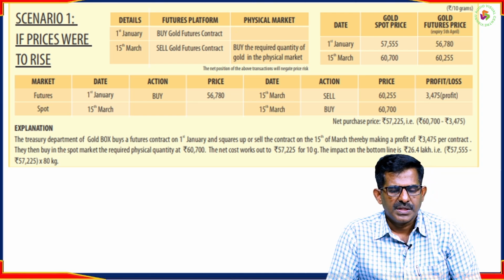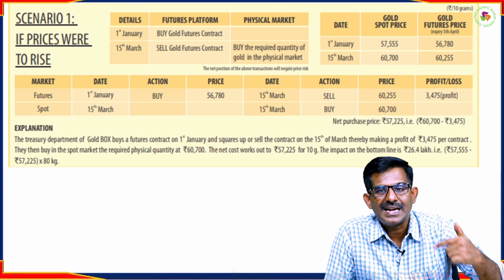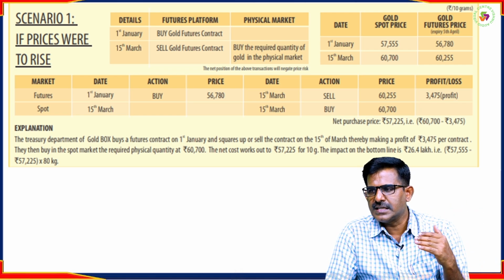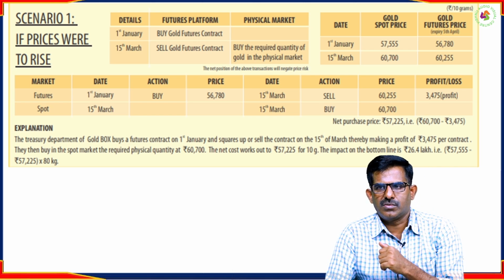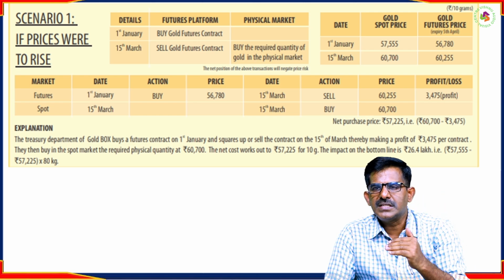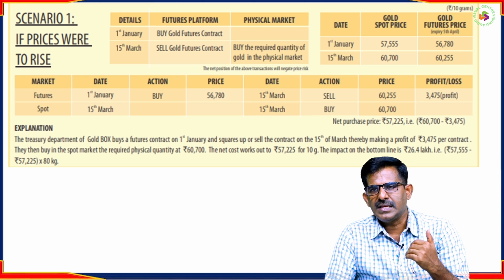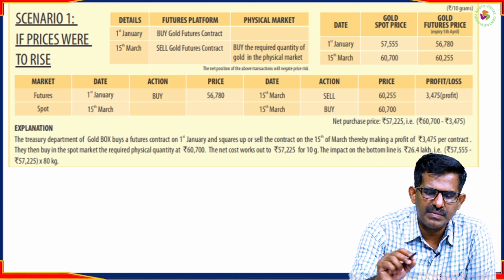When he takes a long position, he enters into a contract as a buyer of gold in the month of March. Suppose the prices rise in these 3 months, how does he save himself from the rise in prices? Let us see this example very clearly.